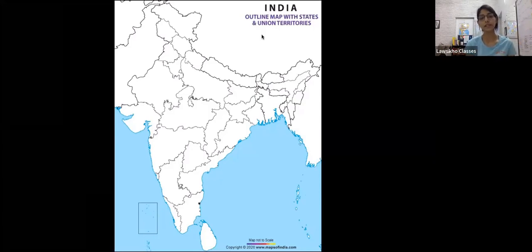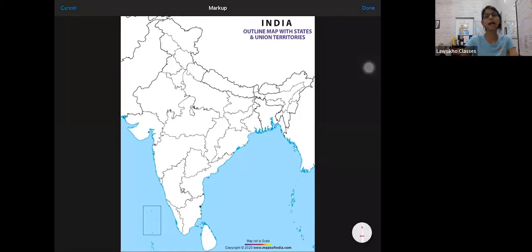Even these union territories, others also, guys, they come under their neighboring state's or respective state's high court's jurisdiction. Okay? For Lakshadweep, Kerala High Court. Okay, and for Andaman and Nicobar, we have Kolkata High Court.